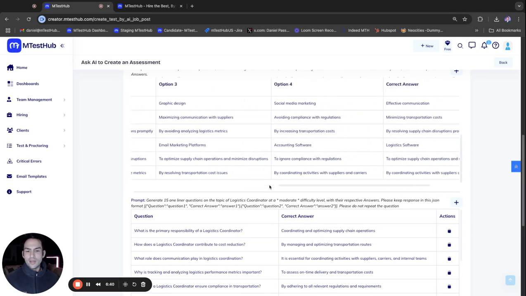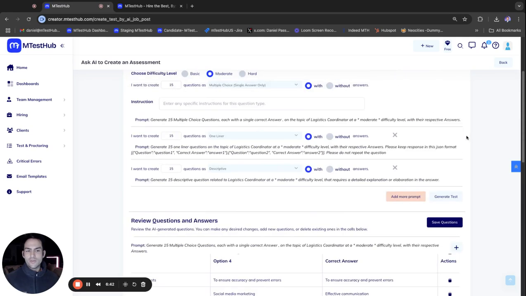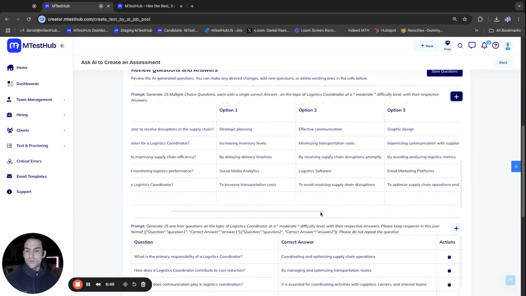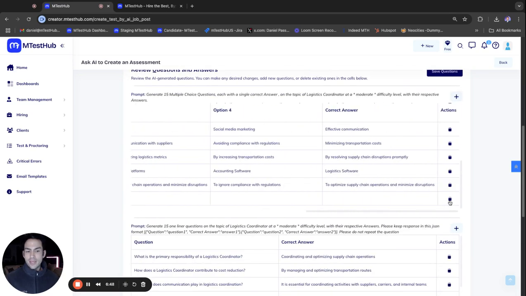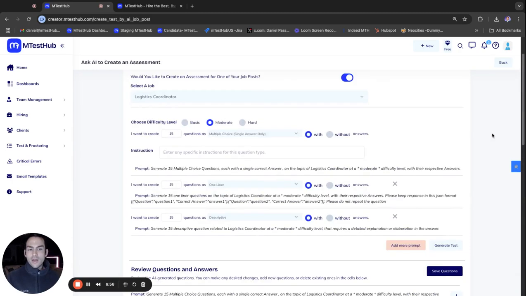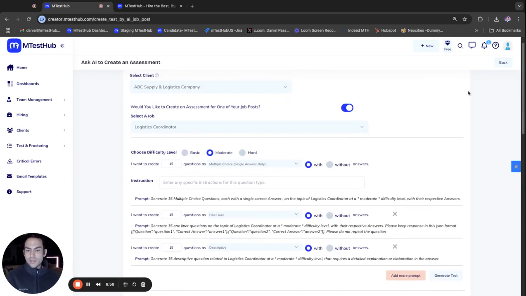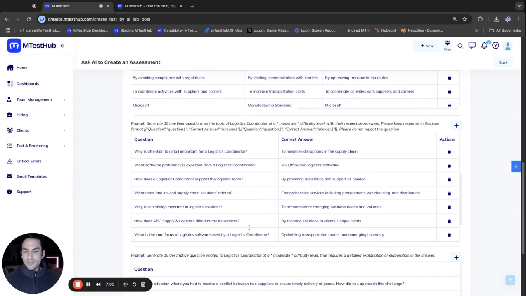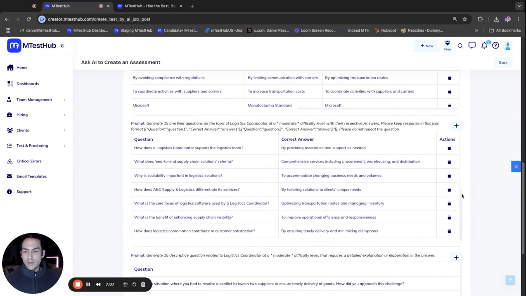You can go ahead and delete questions if you don't want them. And you could add questions manually if you wanted to also do it that way. Now, we also have the capability to bulk upload questions. So if you have questions that you ask candidates all the time on an Excel file, we do allow custom assessments where you simply upload an Excel and create the assessment for you. But this was using our AI Copilot to create the assessment.